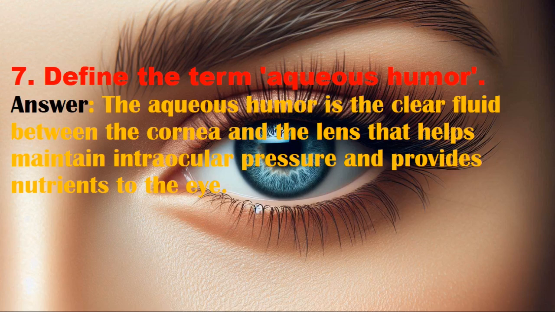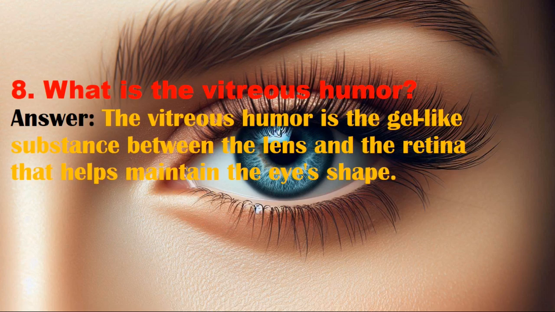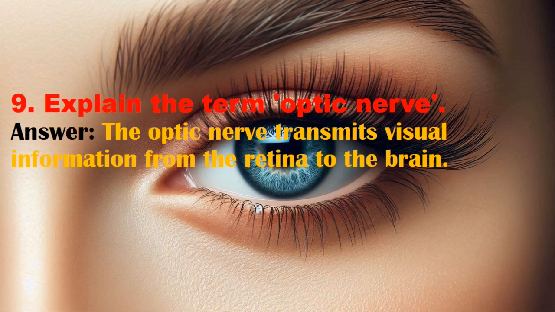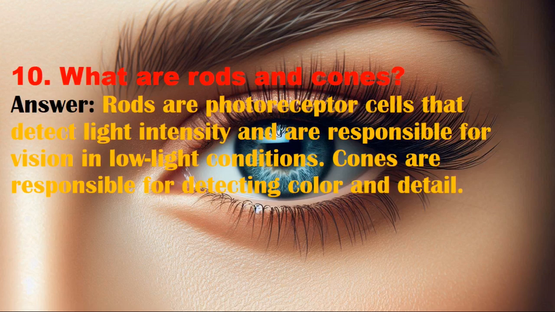7. Define the term, aqueous humor. Answer. The aqueous humor is the clear fluid between the cornea and the lens that helps maintain intraocular pressure and provides nutrients to the eye. 8. What is the vitreous humor? Answer. The vitreous humor is the gel-like substance between the lens and the retina that helps maintain the eye's shape. 9. Explain the term, optic nerve. Answer. The optic nerve transmits visual information from the retina to the brain.